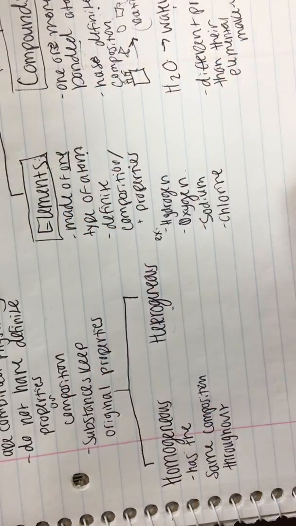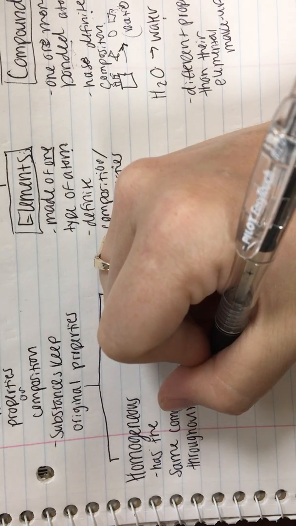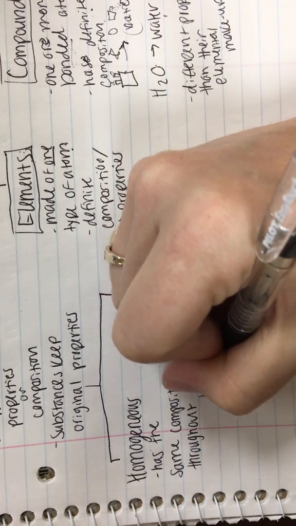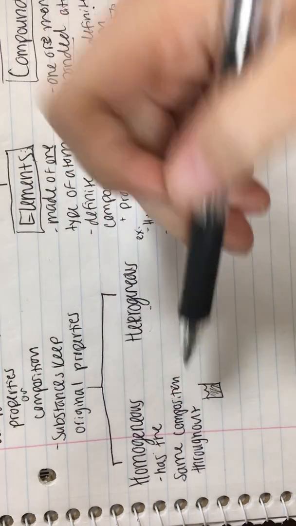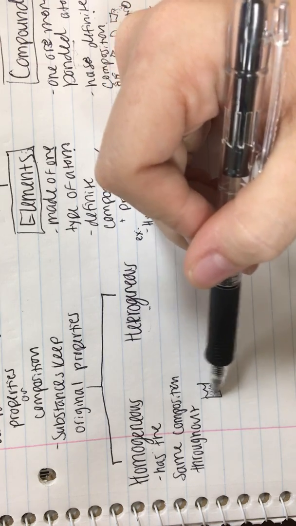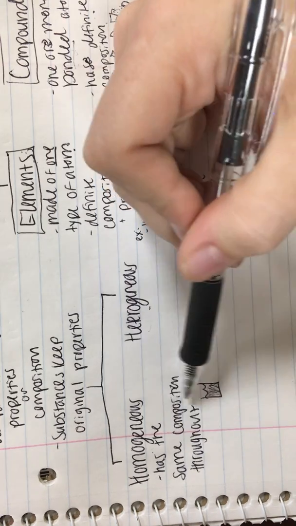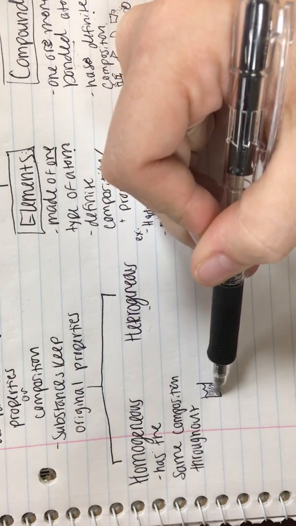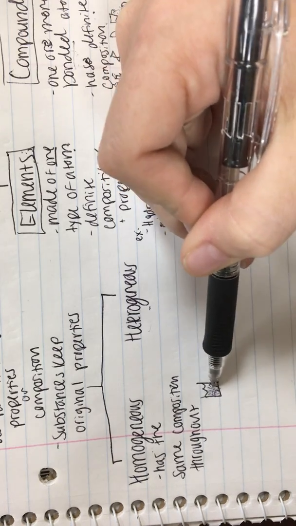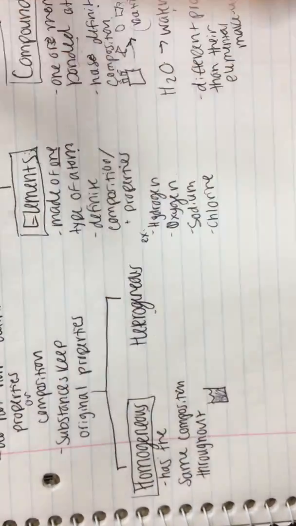And here we'd like to think kind of like a glass of lemonade. If I have a glass of lemonade, I have mixed in here my lemon juice and my water, or my packet of lemonade powder and water, and it's thoroughly mixed in. It has that same composition all the way throughout. I don't have all of my packet of mix down here. I've mixed it all the way in, and that's how I could classify it as homogeneous.